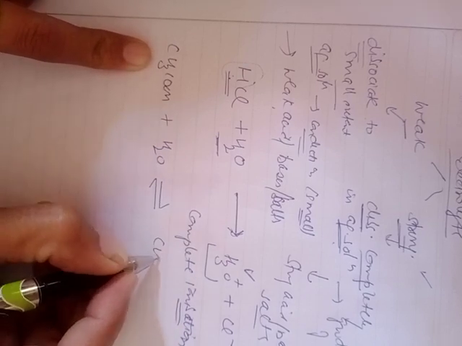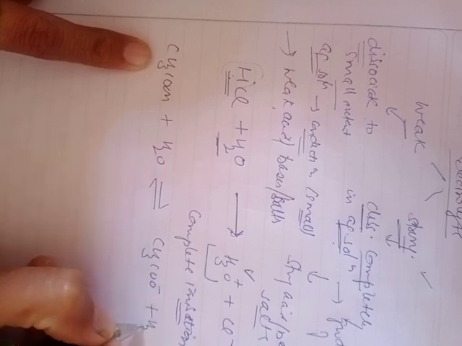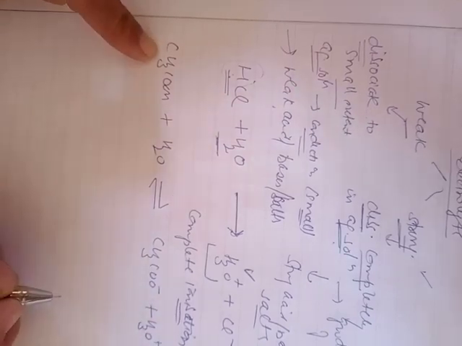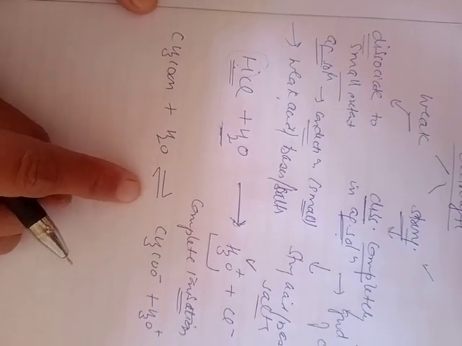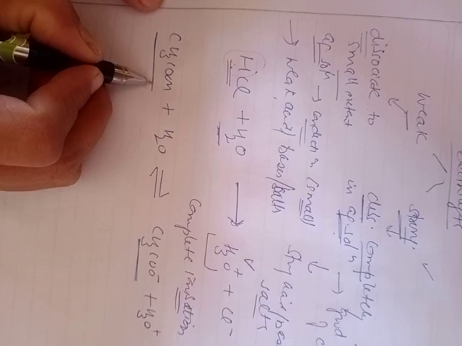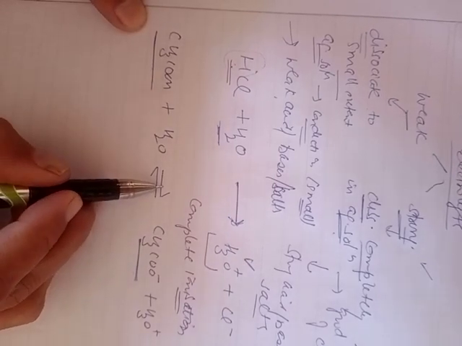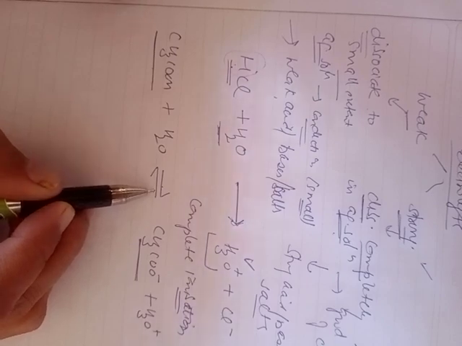As a result, an equilibrium is set up between these ions and this unionized electrolyte. So, in this case, ionization is given by a double arrow in between, as here.